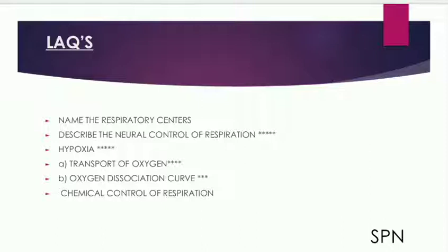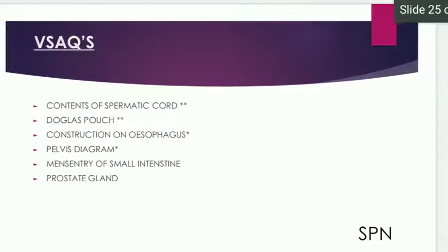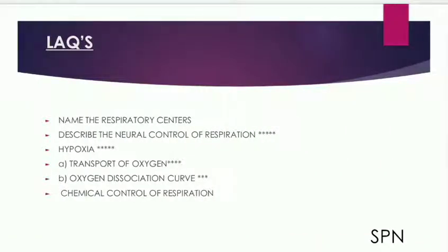Long answers. Name the respiratory centers. Describe the neural control of respiration, hypoxia, transport of oxygen, oxygen dissociation curve, chemical control of respiration. So these are the questions of some physiology based on the respiration.